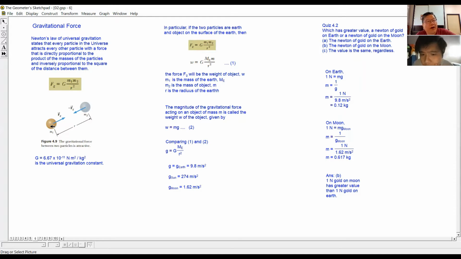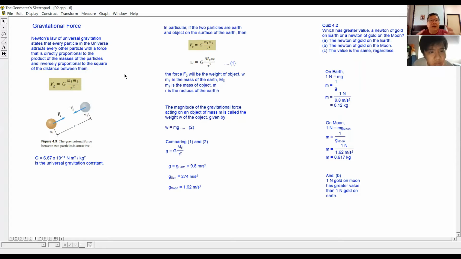Or m1 is the earth, m2 is our body or objects on the surface of the earth. m1 can be the sun, m2 can be the earth, or m1 can be the earth, m2 can be the moon.